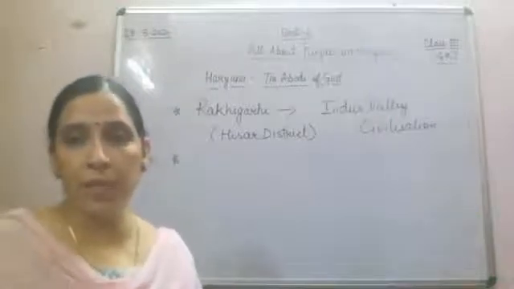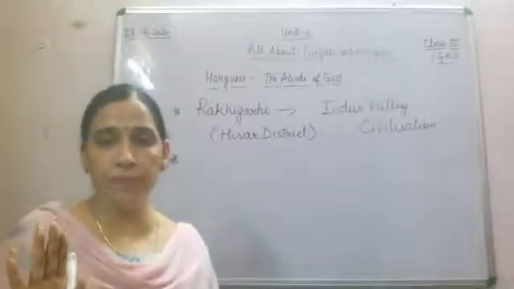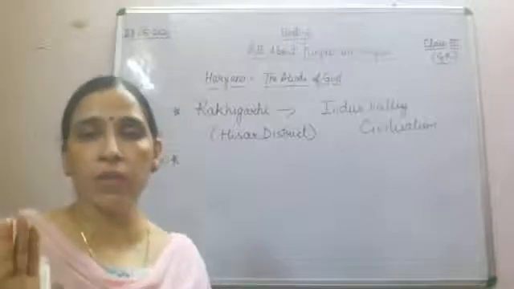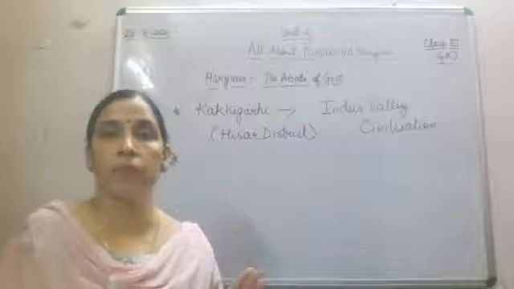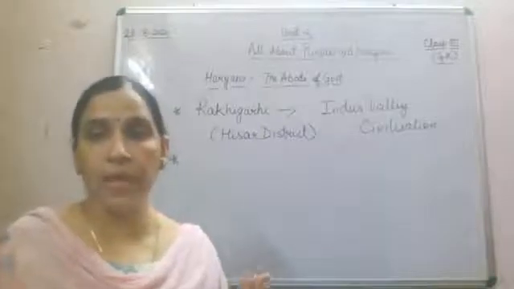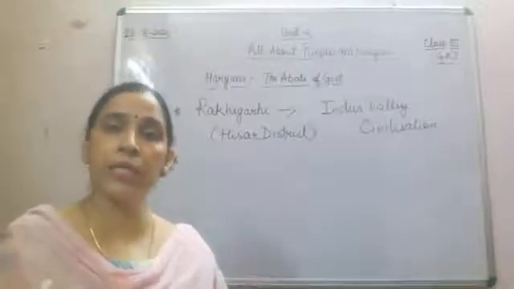Many believe that Rakhigarhi may have been the origin of the Harappan civilization near the river Ghaggar basin, which gradually moved to the Indus River Valley.